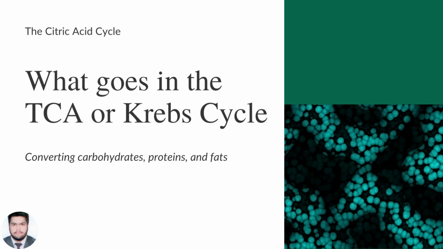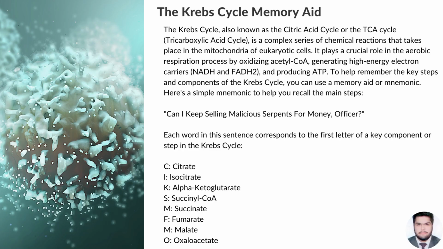The citric acid cycle. What is the TCA and Krebs cycle, converting carbon dioxide, proteins, and fats. The Krebs cycle memory aid. The Krebs cycle, also known as the citric acid cycle or the TCA cycle, tricarboxylic acid cycle, is a complex series of chemical reactions that takes place in the mitochondria of eukaryotic cells. It plays a critical role in the aerobic respiration process by oxidizing acetyl CoA, generating high energy electron carriers NADH and FADH2 and producing ATP, adenosine triphosphate.